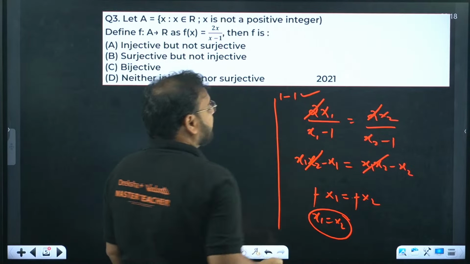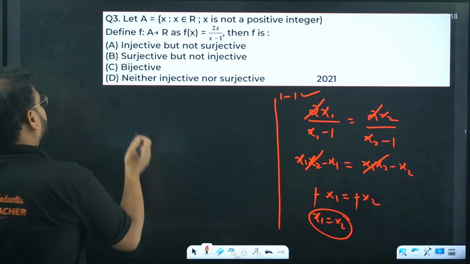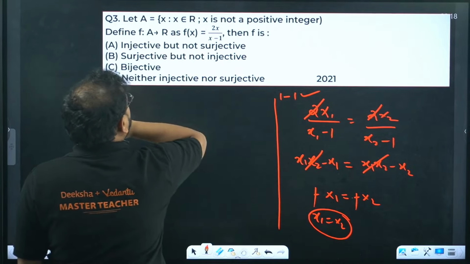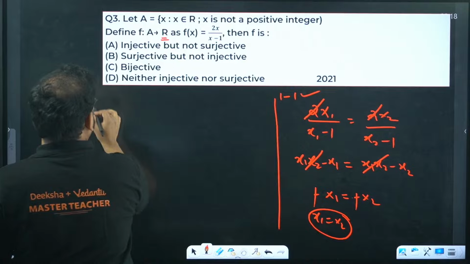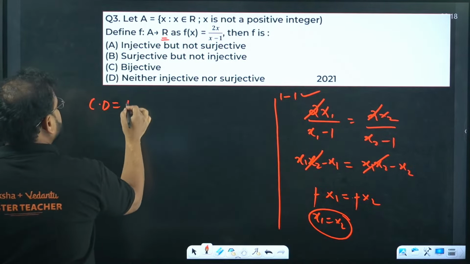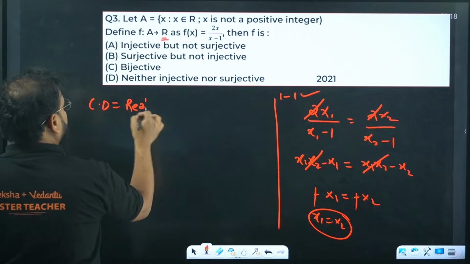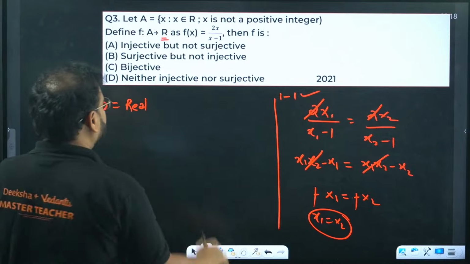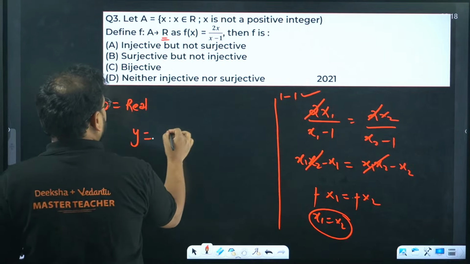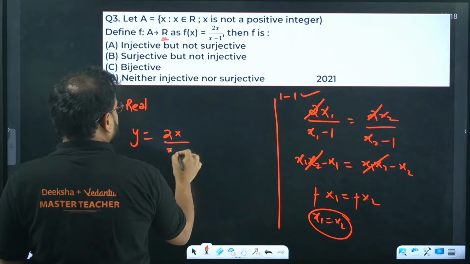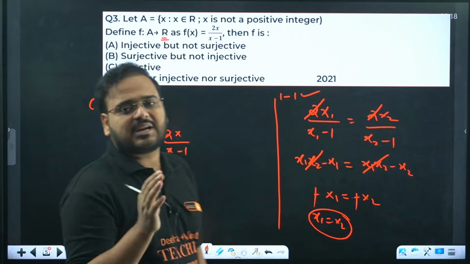Okay, what about onto, sir? It will not be onto. I'll show you, because they're saying that the codomain is all real numbers. Let's look at the range now. If you want to solve, y equals 2x upon x minus 1 is there. I'll give you a hint how to understand this question.